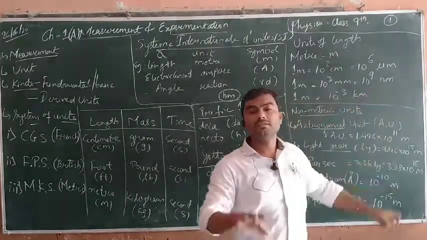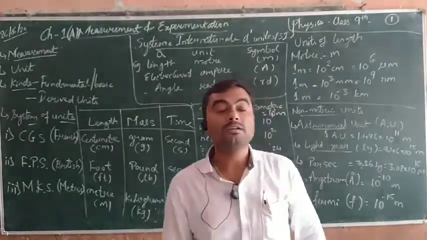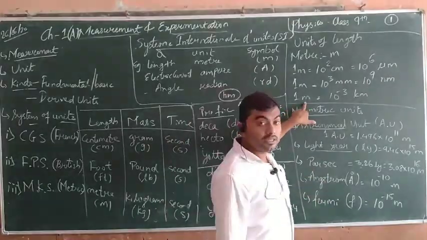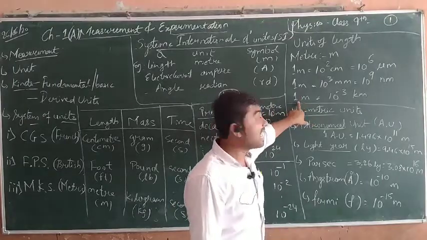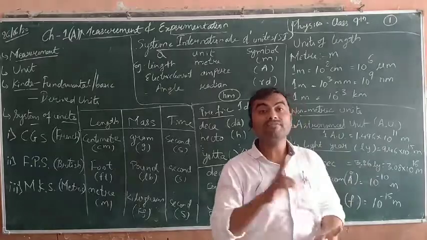When you go to the highways, they show on the milestone numbers like 3, 4 kilometer, 30 kilometer. Its transformation is like that: in 1 meter we have 10 to the power minus 3 kilometer, or you can say in 1 kilometer we have 1000 meter.